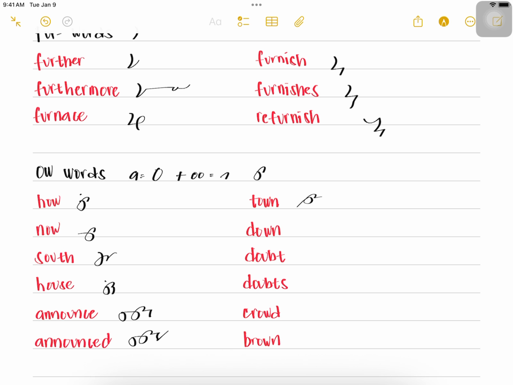town, down, doubt, doubts, crowd, and brown.